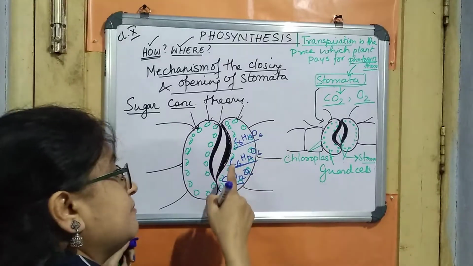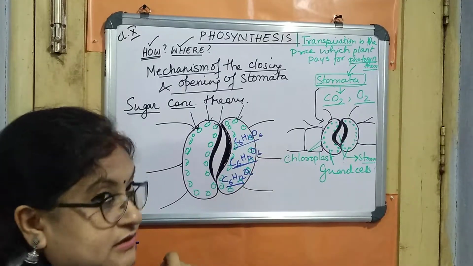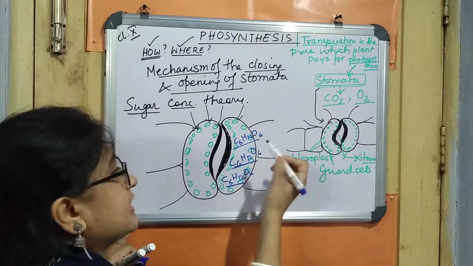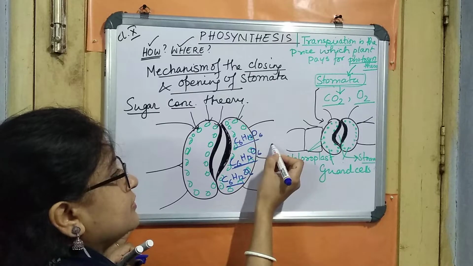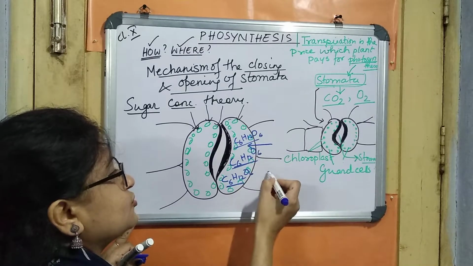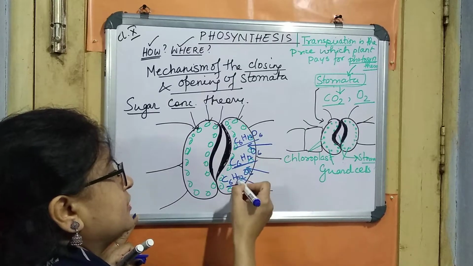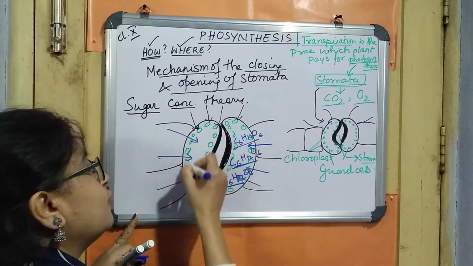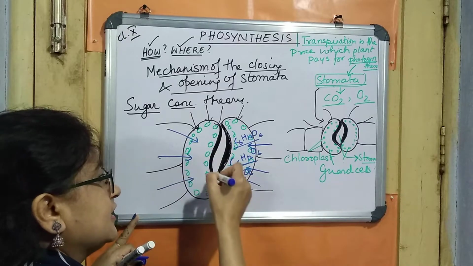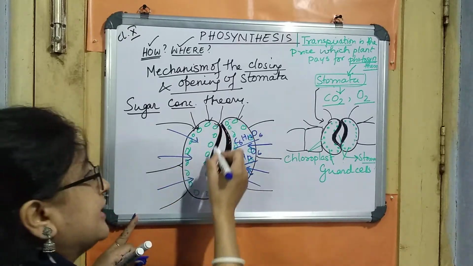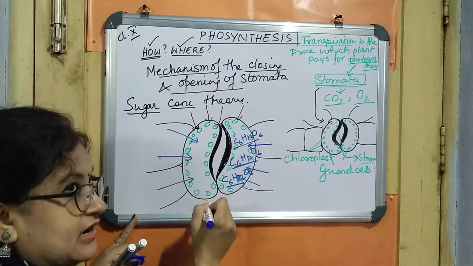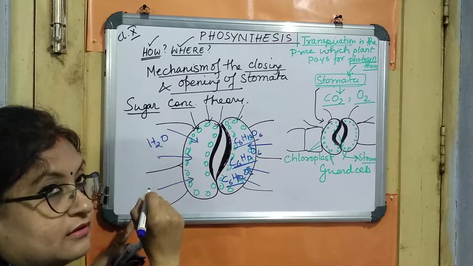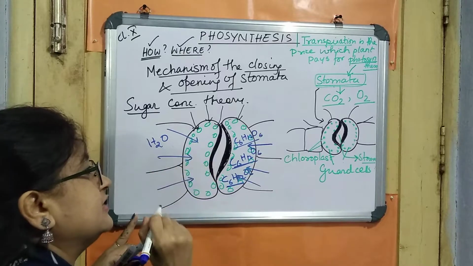This will become hypertonic compared to the other cells. So what will happen when it becomes hypertonic on its own? The water molecules of the adjacent cells will try to get inside this particular cell, because now the glucose molecule is produced more over here, which has already increased the tonicity, that is the hypertonicity of this cell, and this will make the water molecules enter from the adjacent cells inside this guard cell.